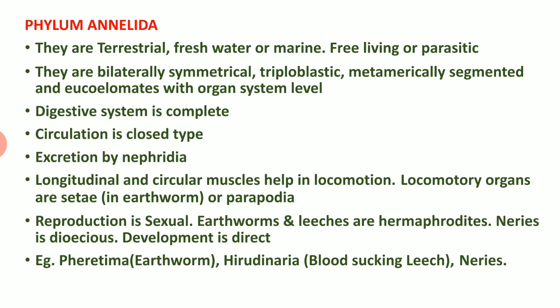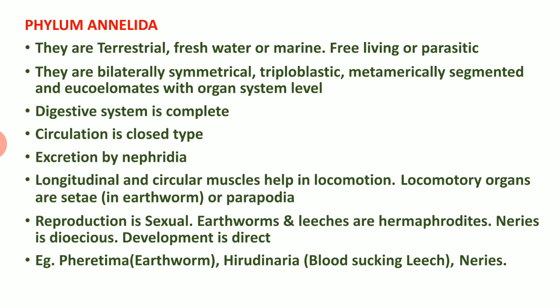Then we are going to discuss the next phylum, that is phylum Annelida. We are going to discuss its general characters now. First one, they are terrestrial. Some are adapted to terrestrial life or land life. Some are freshwater in nature. They are adapted to freshwater life, but some others are marine, meaning they inhabit the ocean. Then they are free living or parasitic. Some of them are free living in nature, but some others are parasitic on some animals.